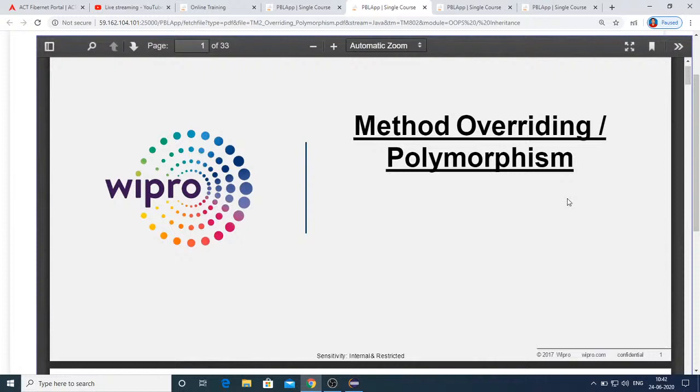I hope everyone can understand the fact, because the parent class name as it is you can't define in the child class. So constructor overloading is possible. Constructor overriding only through the child constructor, you can just redefine by adding some more arguments. That's how you can do it. And yeah, that's what regarding overriding and polymorphism.